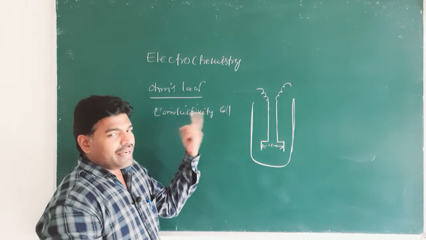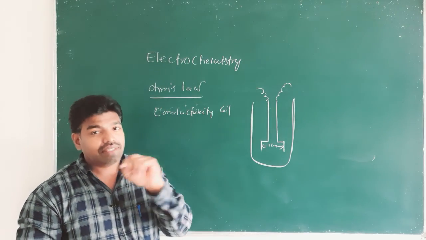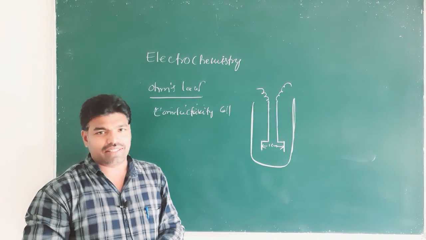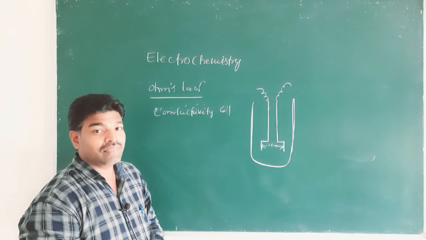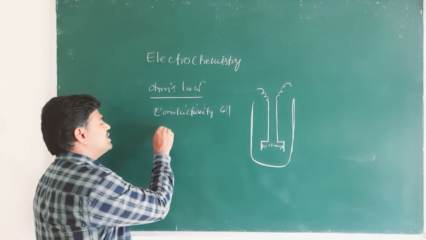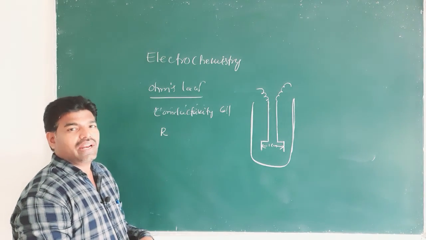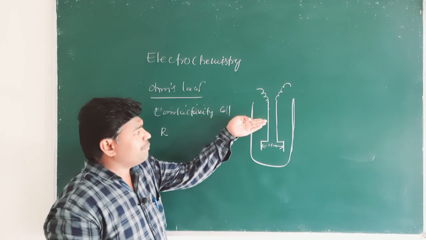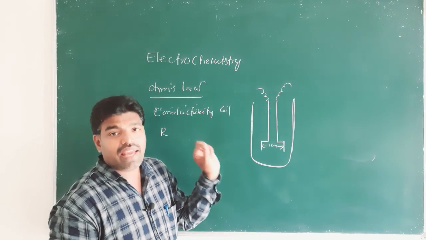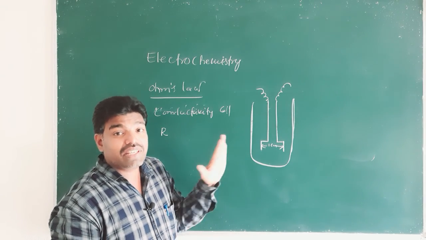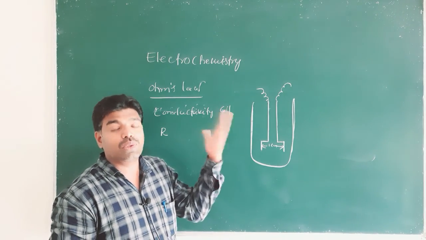Already I told you Ohm's law is applicable to electronic conductors and electrolytic conductors, right? When we dip this conductivity cell in an aqueous solution of salt or acid or base, it measures the resistance, and that resistance is later converted into conductance.